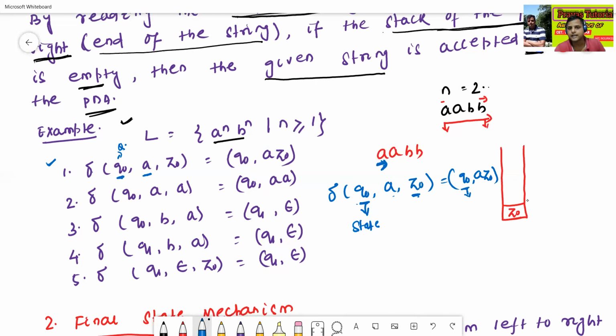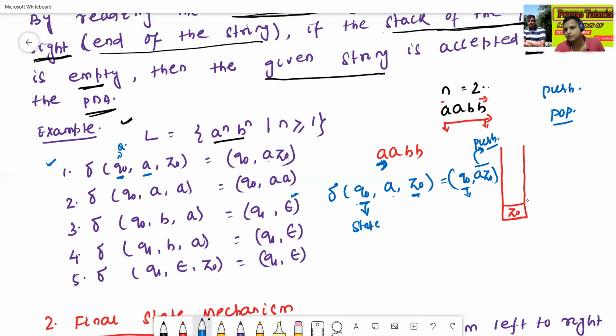And then this is AZ0. AZ0 is called a push operation. Generally, we perform two operations: one is push, one is pop. If it is epsilon, it means a pop operation.